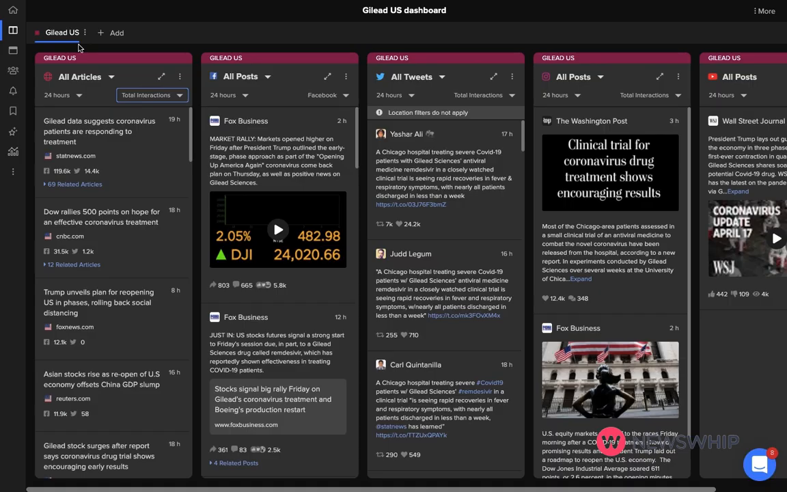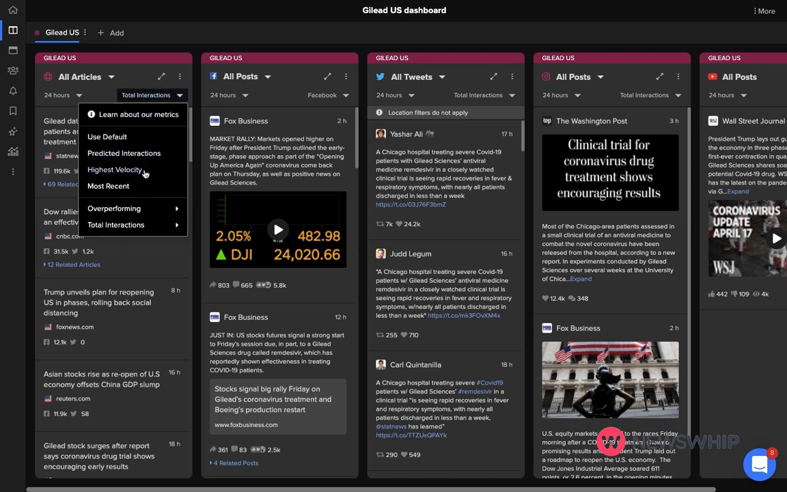Now let's look at NewsWhip native metrics. We've talked about how to organize your data. Let's talk about the key metrics that are important to you and the client teams. NewsWhip has three proprietary metrics: highest velocity, predicted interactions, and overperforming.